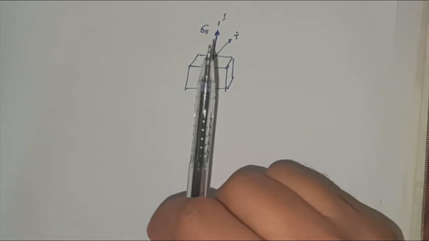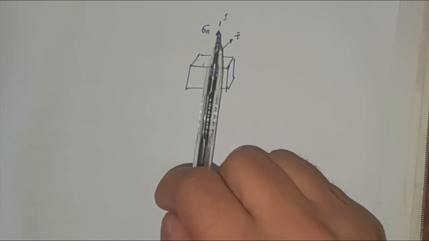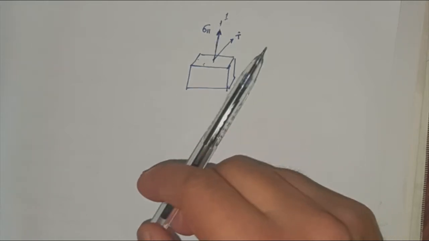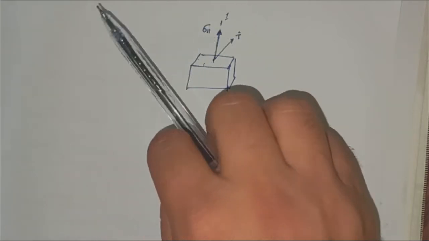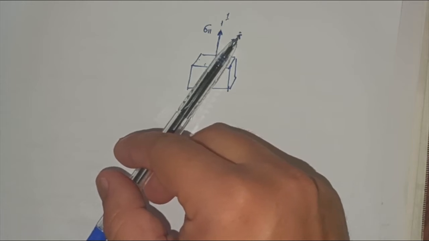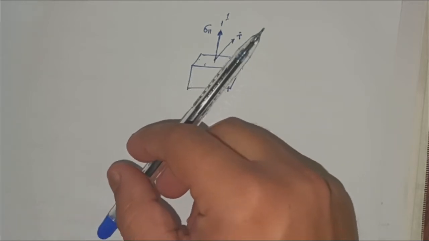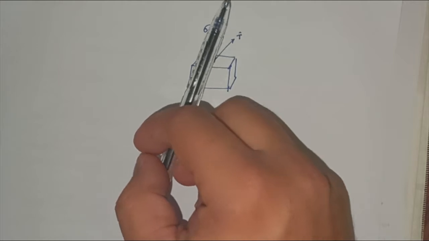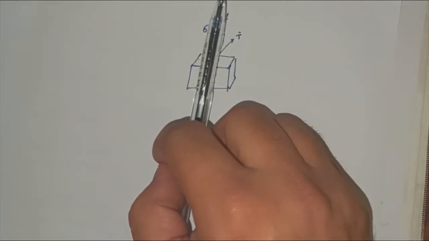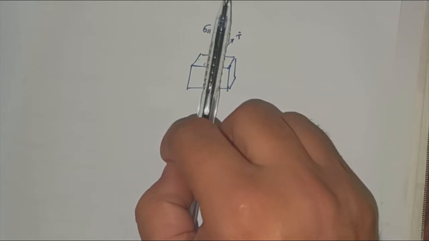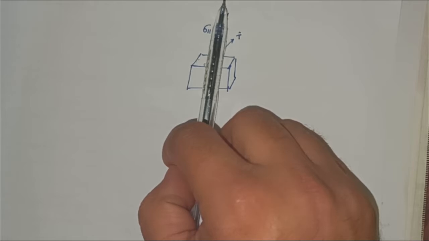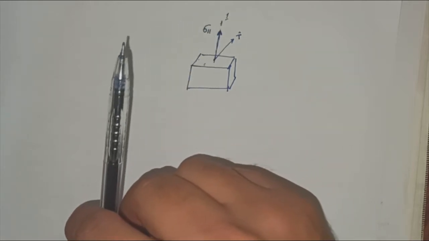Apart from this, as I said, pressure always acts normal to the surface. However, the stress may act at any angle. As you rotate this element, the stress vector T may be oriented at different angles, but the case in which the vector is normal to the plane will be the pressure component.